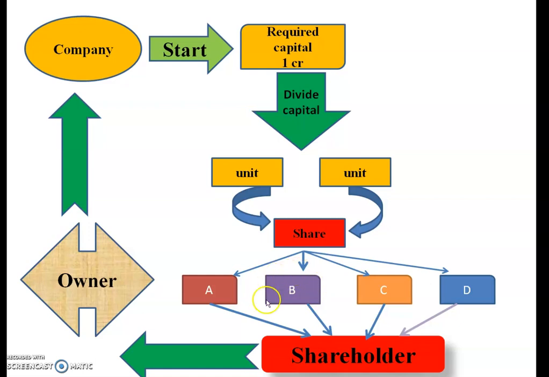Again, if B purchased 50 shares, he became a 50 percent owner. If Mr. C purchased 20 shares, he became a 20 percent owner. Like this, they became the owners of the company after purchasing these shares. So this is the whole story of the company and its shareholders.